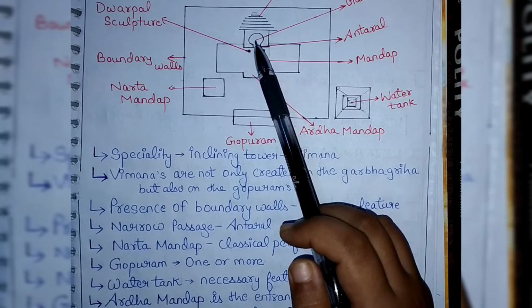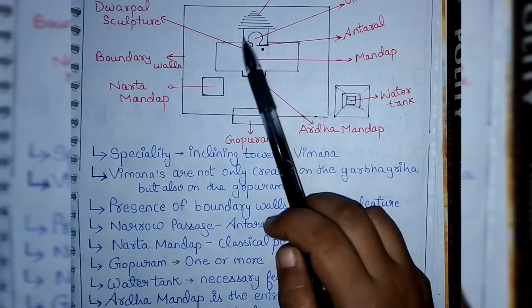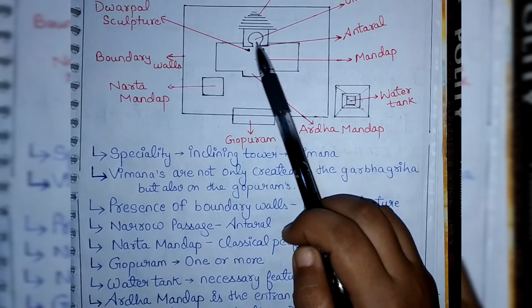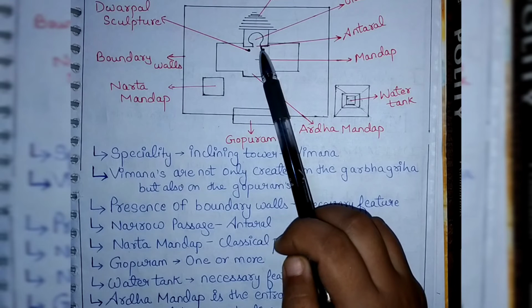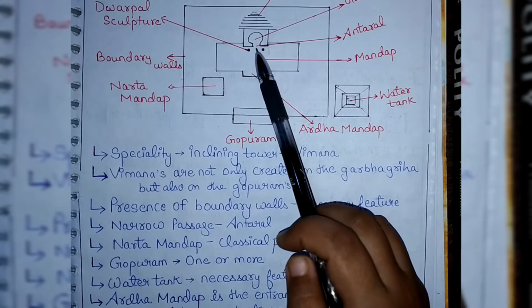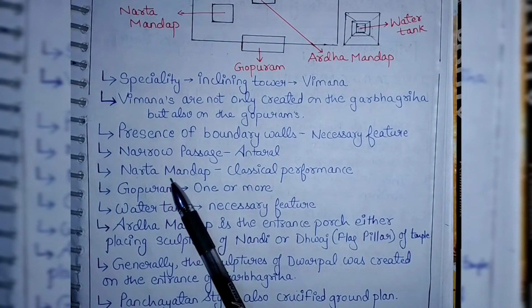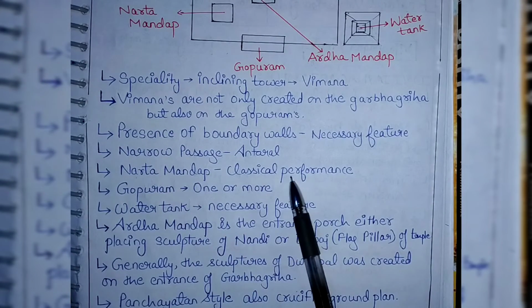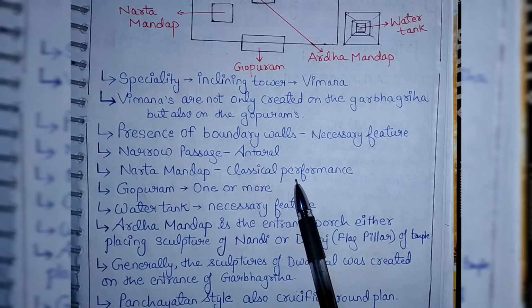Generally in South India we are not allowed to enter inside the premise where the main deity is placed. So we, the worshippers, are allowed to worship the deity from the Antaral. Okay, so it is nothing but the narrow passage. Next is the Narth Mandap, where classical performances like classical music and dance were conducted.